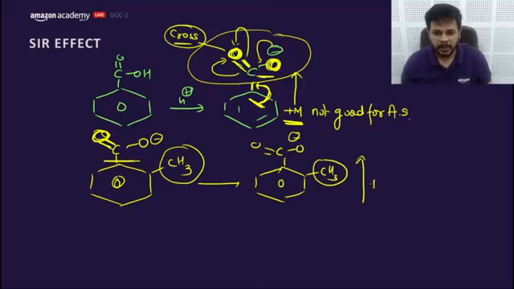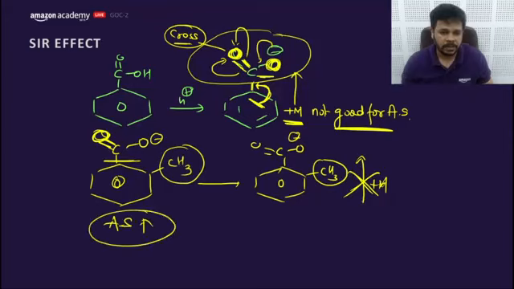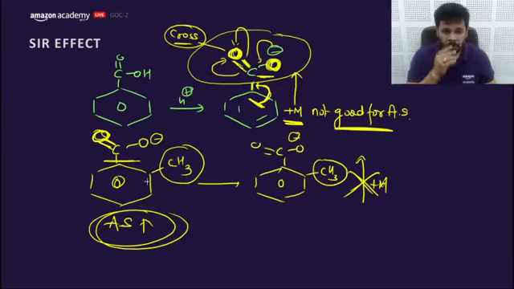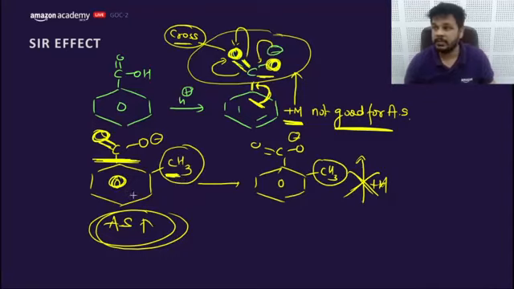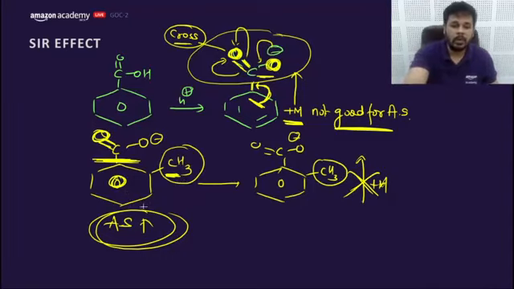So the plus M effect of the benzene ring will not occur, which was not good for acidic strength. That's why the acidic strength of this compound actually increases. So anyone who can throw this COO minus out of the plane of the benzene ring will increase the acidic strength of benzoic acid. Getting my point? This is called the ortho effect.